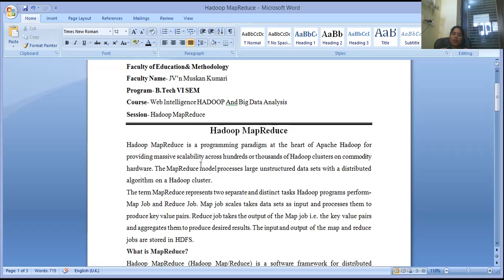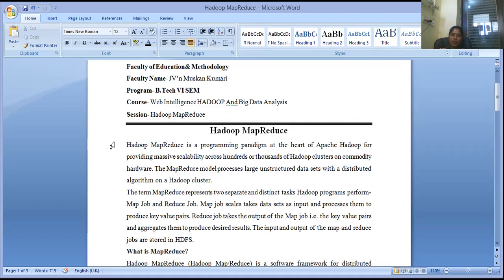The map job takes data sets as input and processes them to produce key value pairs. Whatever the data sets are as input, it takes all of them and processes them to produce key value pairs. Now the reduce job takes the output of the map job, the key value pairs, and aggregates them to produce the desired results. The input and output of the map and reduce jobs are stored in HDFS. This is well known.